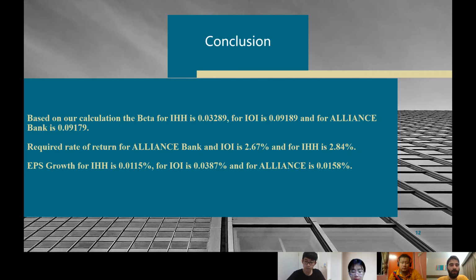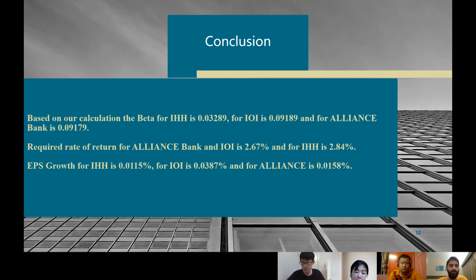Based on our calculation, our beta for IHH is 0.03289, for IOI is 0.09189, and for Allianz Bank is 0.0919179. So it means that the beta of the stocks of IHH, Allianz Bank, and IOI Properties shows systematic risk or underperformance. If the investors are risk averse, they must avoid IOI stock because IOI has the highest beta. The higher the beta, the higher the risk. So that's for beta.